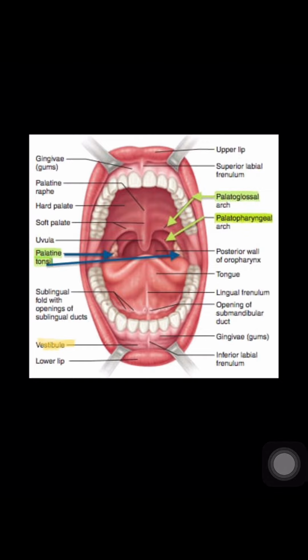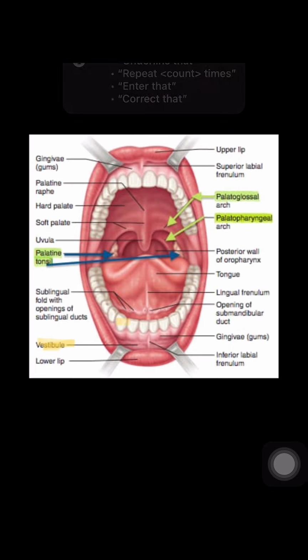On the lower part of the teeth we have one space called the vestibule, present on the lower part of the lower jaw. This is the lower jaw. After that, on the lower part of the lower jaw, we have the vestibule.